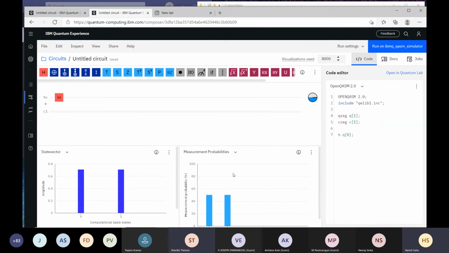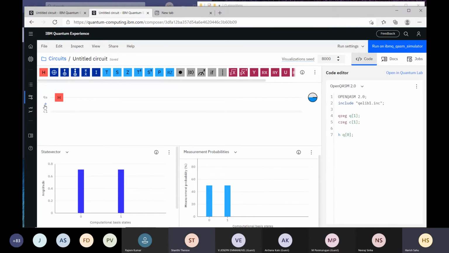It's a superposition of 0 and 1, and the amplitude is also the same, 1 by root 2, 1 by root 2. And if you see the probability here, that is basically 50%, 50%. It is the mod square of 1 by root 2, that is 1 by 2, or 50-50%. Perfect.